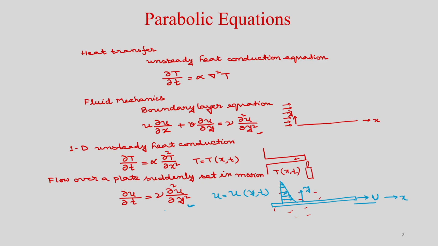In general, obviously you know that in this case alpha is thermal diffusivity, which is known as a diffusion coefficient. Similarly, you know that nu is kinematic viscosity.